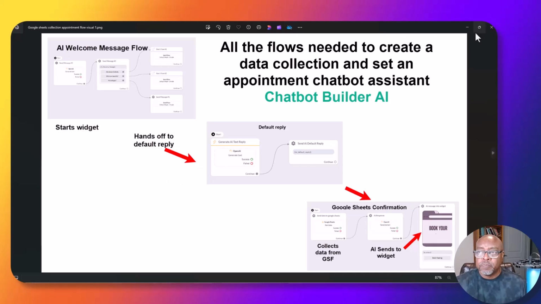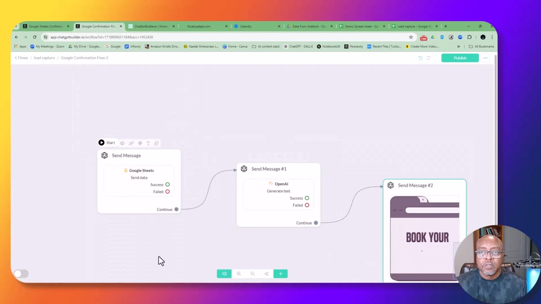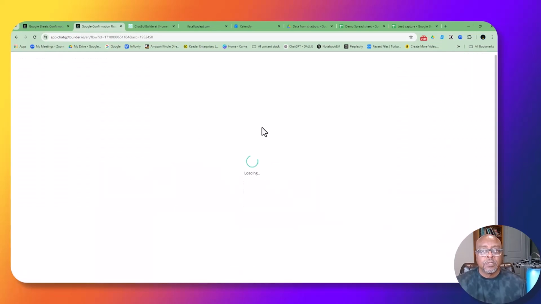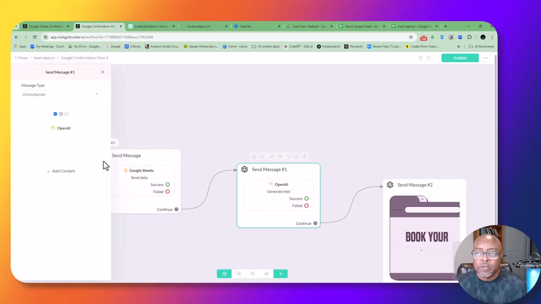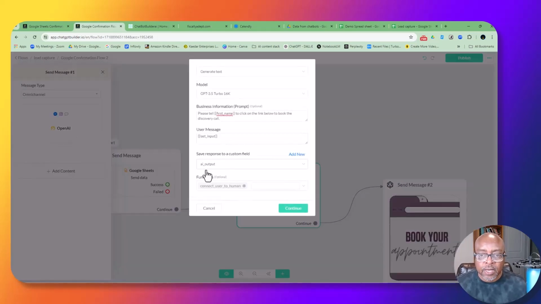So now I'm going to publish it. And then I'm going to test this bad boy. And make sure that, let's see, is that my demo? That's my demo. Okay. So let's go back and check that, and then make sure I got it going to the right spot. Google Sheets function.